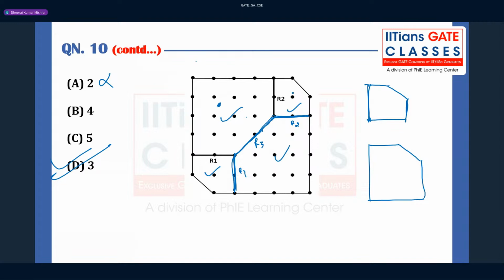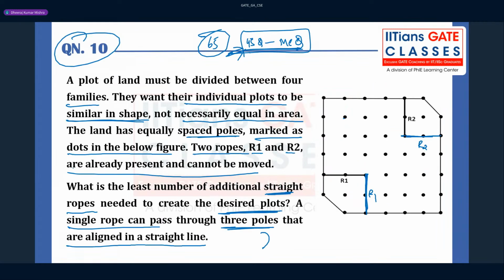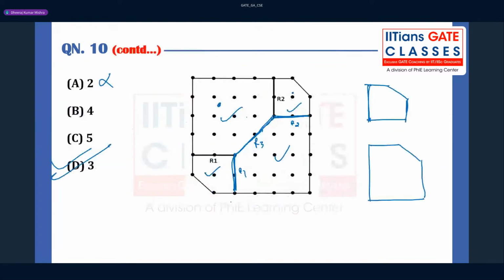Yes, your doubt is okay, but they are not asking plots, right? They are asking the number of ropes. You see what they are asking: what is the least number of additional straight ropes? Additional straight ropes they are asking. They are not asking the desired plot, okay? Ashish, I believe you have confusion about this, right? See, there are 3 ropes that you have to answer. The number of ropes they are asking, but there are 4 plots. Plots they are not asking, okay?